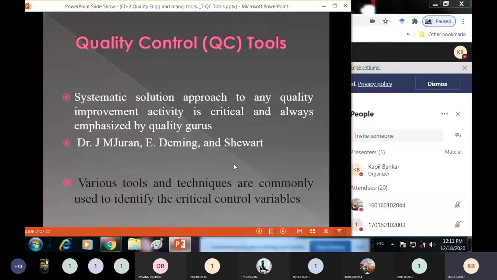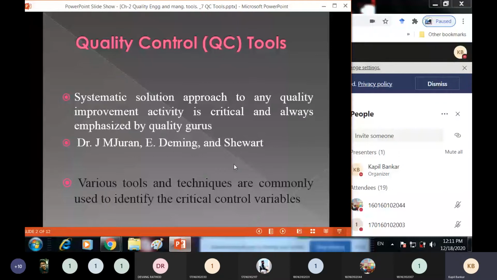So in quality control tools, or QC tools, a systematic solution approach to any quality improvement activity is critical and always emphasized by quality gurus. Different quality gurus give different definitions of quality as well as quality control, which we had seen in the previous lectures.